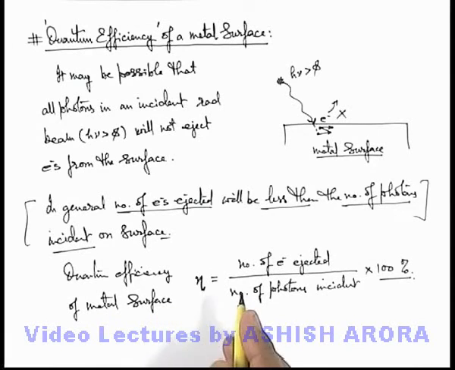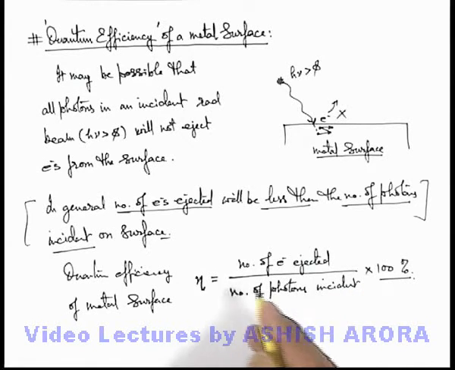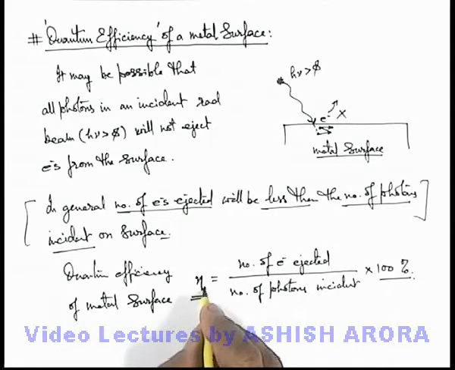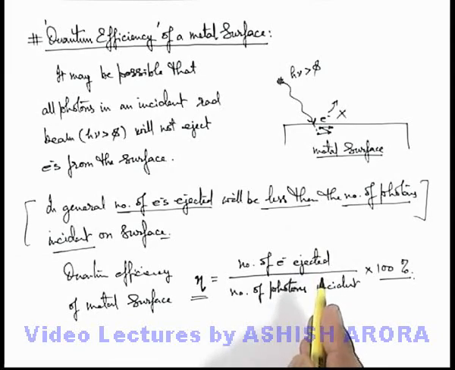So if quantum efficiency is 75%, that means out of 100 photons incident, only 75 electrons will come out from the metal surface. And this is mathematically used only for a large number of photons, as it is given as an average value over a large quantity of photons incident on a surface.